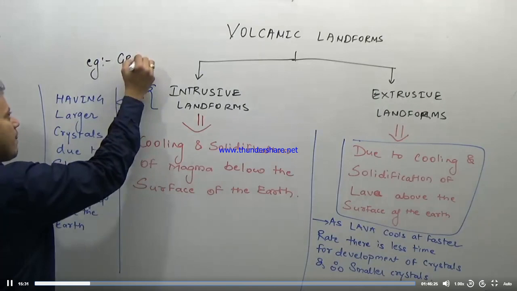Just below the surface of the earth, less heat and therefore comparatively smaller crystals. Therefore, in this too, the hypabasal will be having comparatively smaller crystals. Smallest crystals outside the surface of the earth in the extrusive landforms. So these are more crystalline. Or we can say they are having larger crystals. And these are having comparatively smaller crystals.